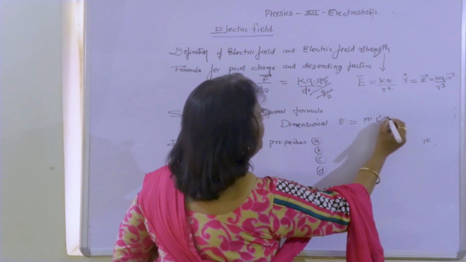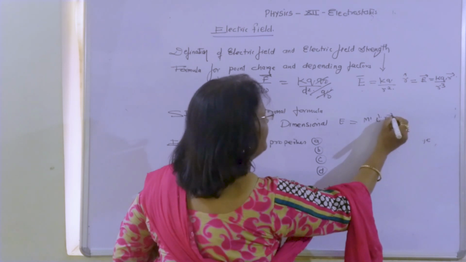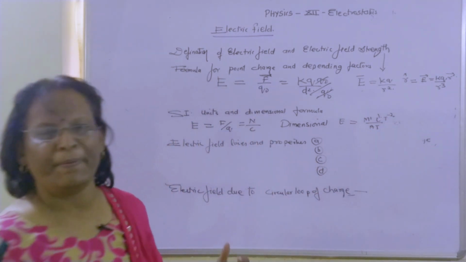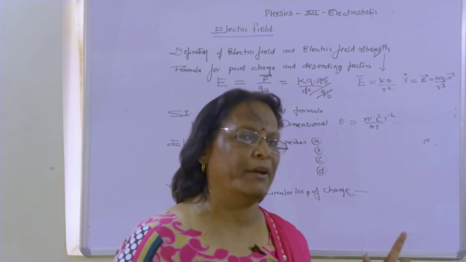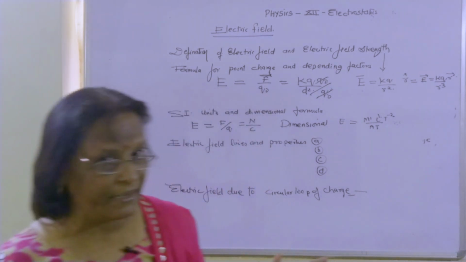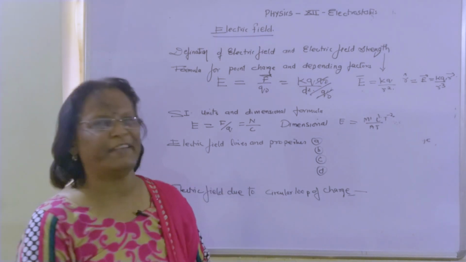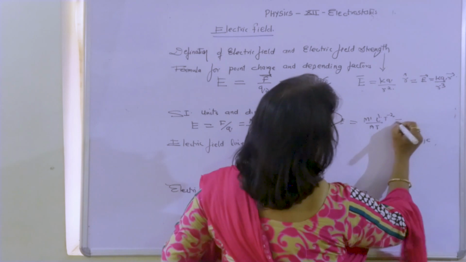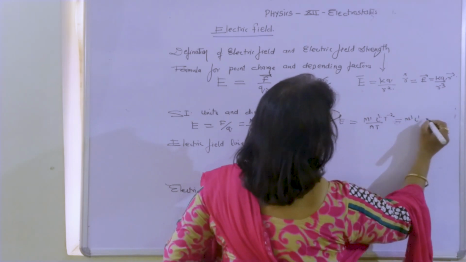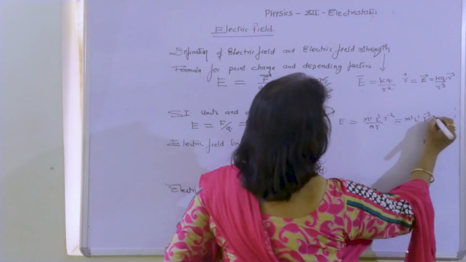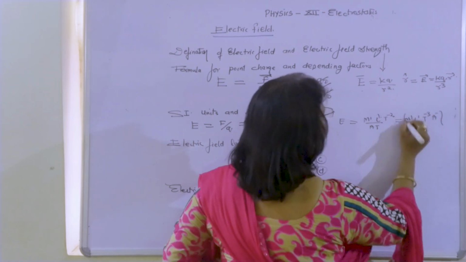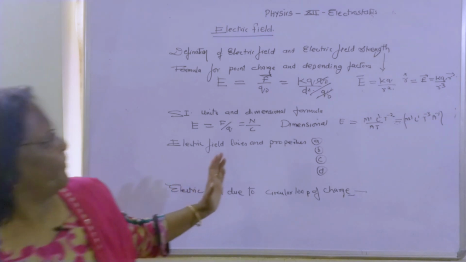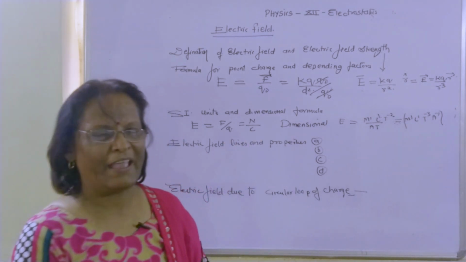[M^1 L^1 T^-2] upon [A T]. Coulomb can be represented as ampere into time, because Coulomb is not a fundamental quantity. It can be expressed in the fundamental quantities of current and time. So finally we have [M^1 L^1 T^-3 A^-1] in a square bracket. That gives us the dimensional formula for electric field.